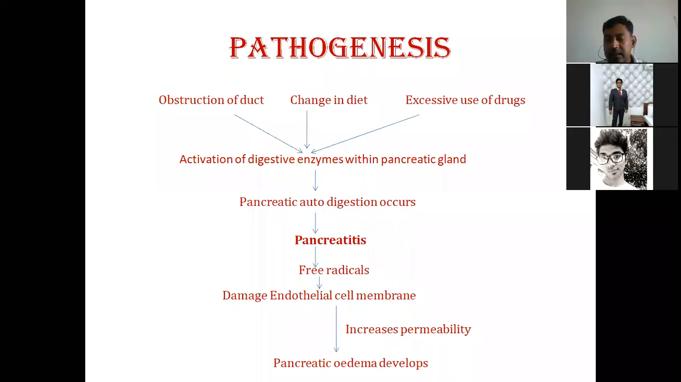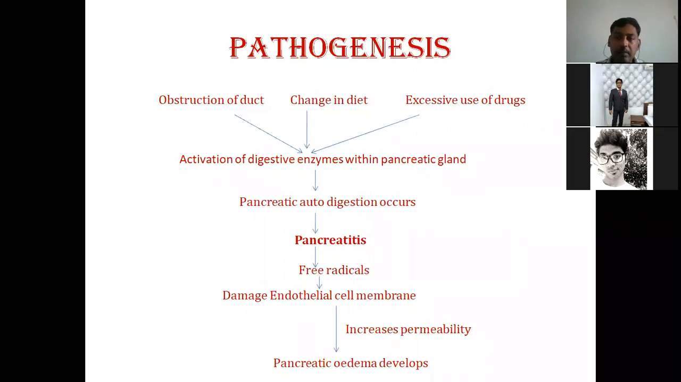Once pancreatitis is established, meaning inflammation of the pancreas, there will be release of free radicals. We have already discussed what free radicals are. In inflammatory conditions they are produced, and to neutralize them sometimes we require antioxidants. When inflammation is there, there will be excessive production of free radicals in the pancreas, and these free radicals will damage the blood capillaries of the pancreas itself, especially the endothelial cell membrane.